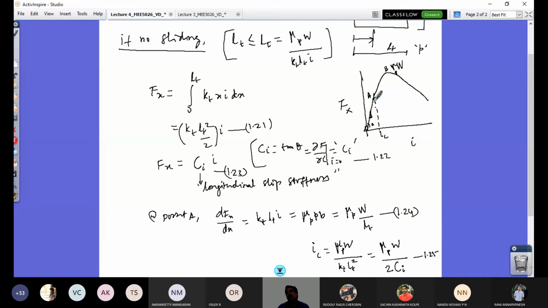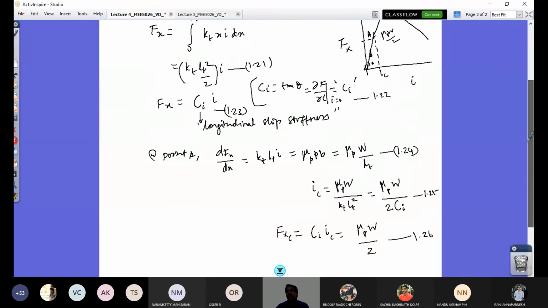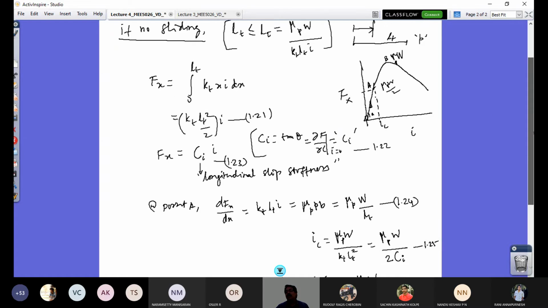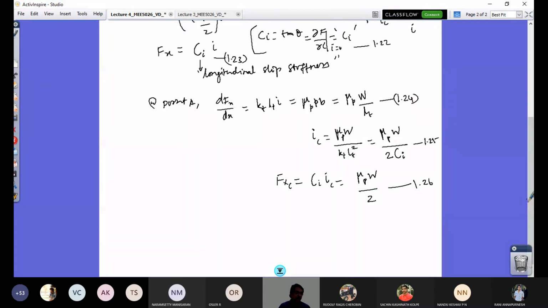Mu P times W. But in this case, we have got just half the value, mu P W by 2. Whereas in Julien's model, accounting lambda, this expression is multiplied with another factor involving lambda. Remember that difference. So this is a simplified model. In the textbook, you have the picture with the simplified model in the graph, but you have to carefully look at the derivation and the corresponding value, if you cannot neglect lambda in your approach of deriving the expression. So this is your equation number 1.26.